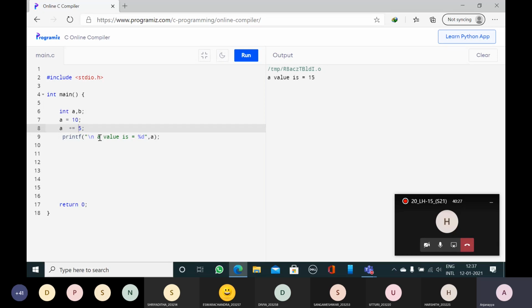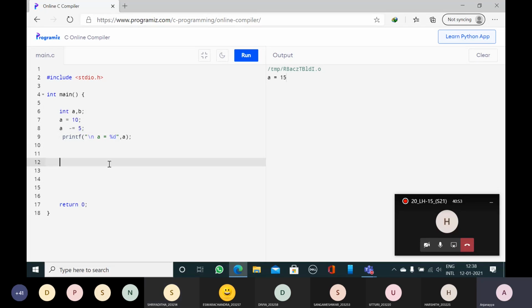So here I have written the value as A value is, or you can print that A is equal to. That is your wish. The only thing is, whatever output we are seeing should be easily understood by another person also. That is the intention of writing the program. Cleared what is plus equal?